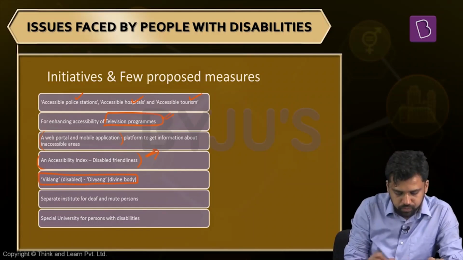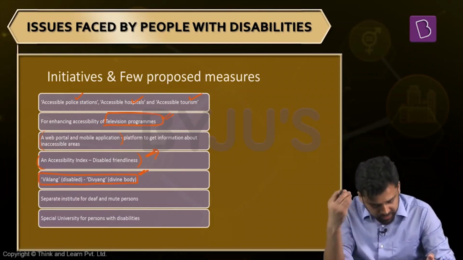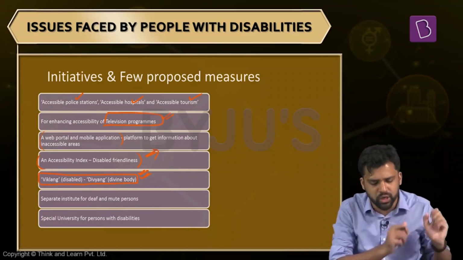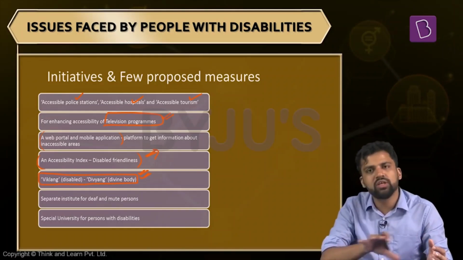Also, part of the campaign was rechristening the term. Rather than using the term disabled, use divine body, divine abled. So rather than using the term Viklang, use the term Divyang. Viklang is disabled. It has some negative connotations. Divyang means divine body. But one thing here, we are using the term disability when we're discussing this topic.